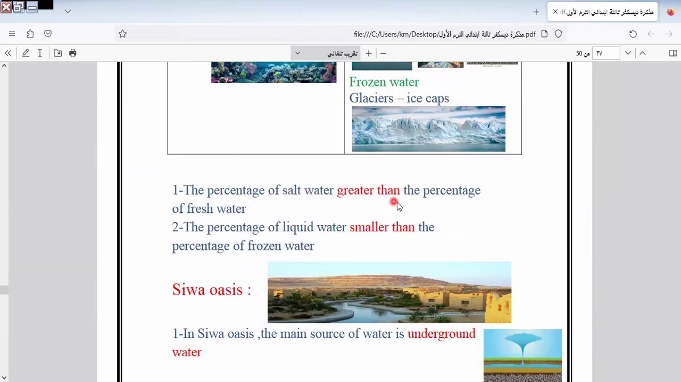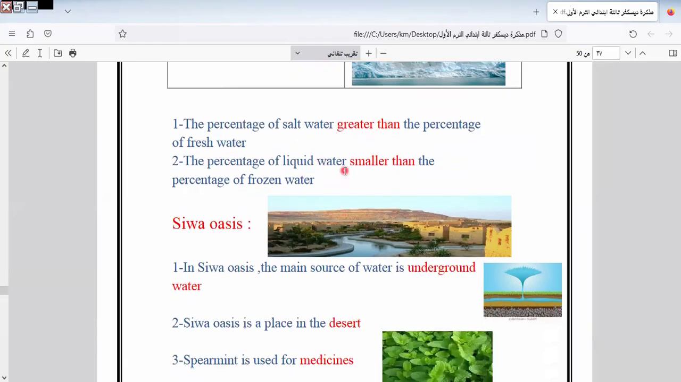The percentage of salt water is greater than the percentage of fresh water. So we must know that the salt water is greater than the fresh water. Percentage of liquid water is smaller than the frozen.